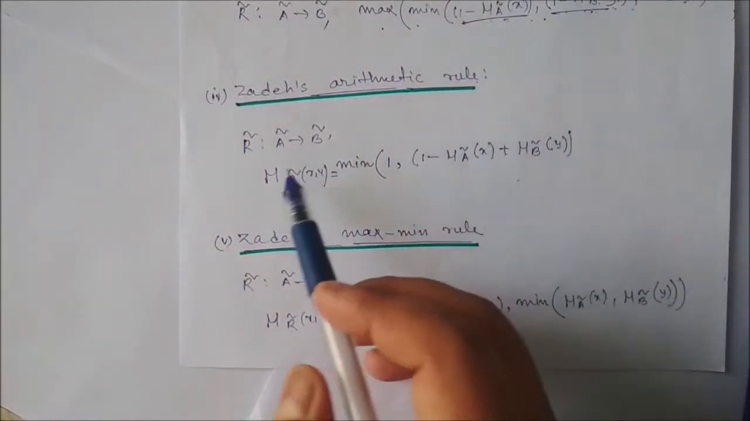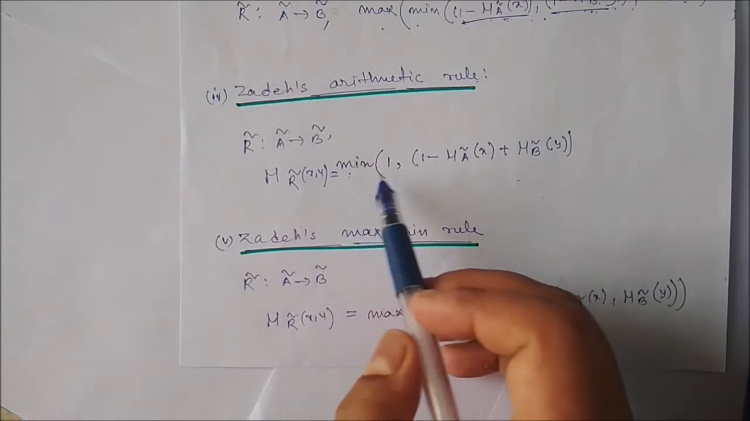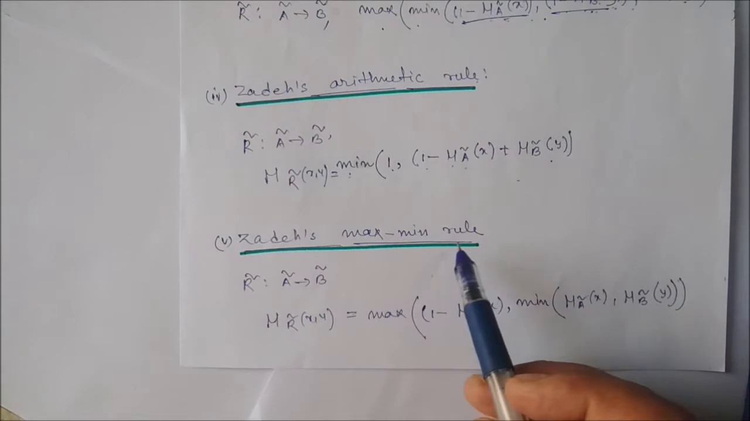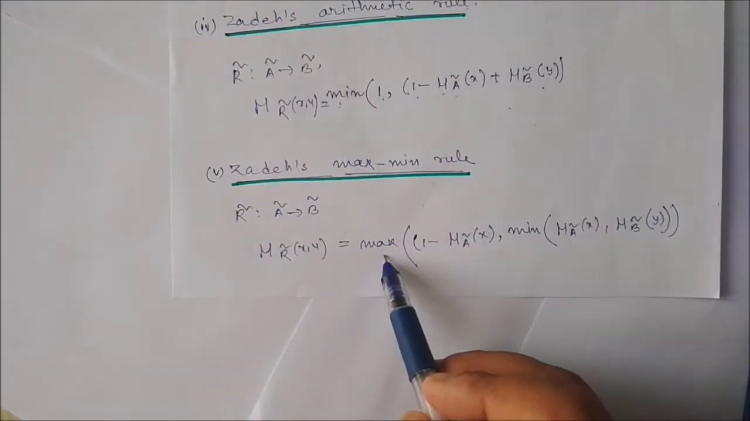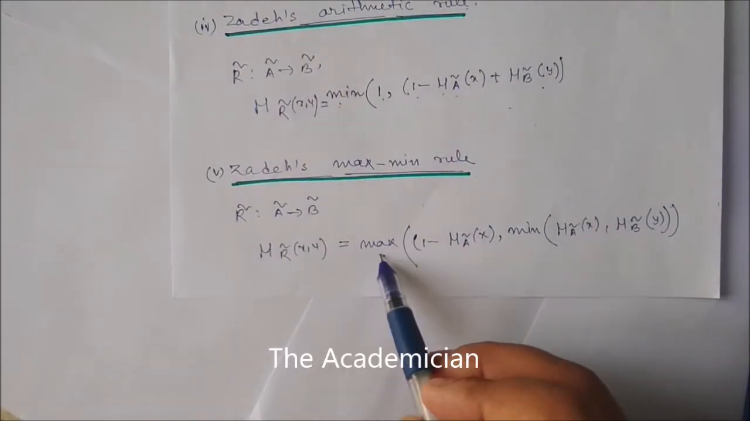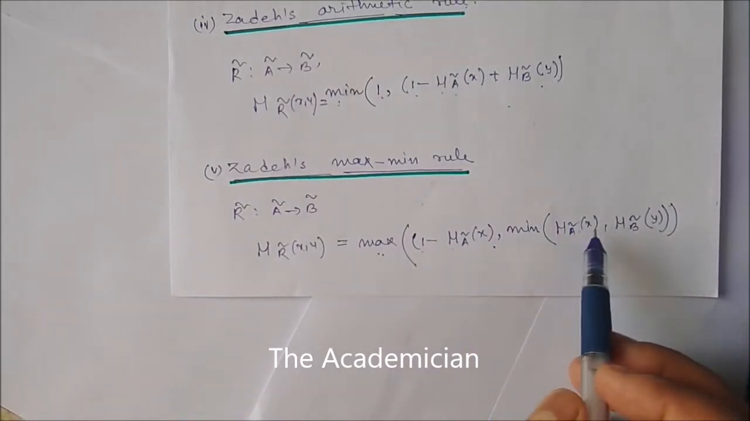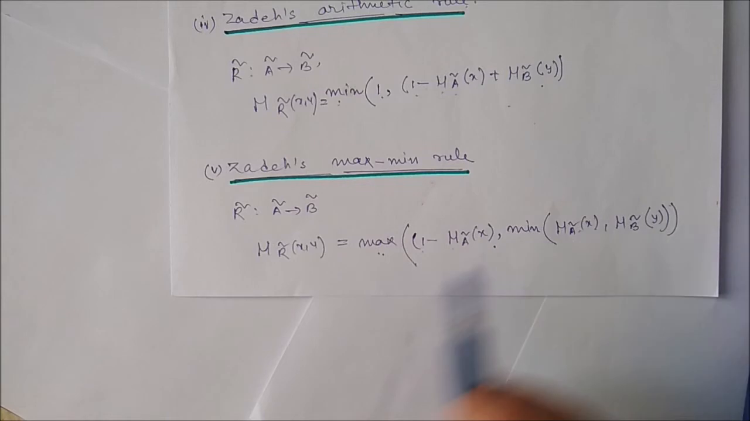Zadeh's arithmetic rule. Here you have to apply minimum in between 1 comma 1 minus mu x plus mu y. And Zadeh's max-min rule. Here you have to apply the max value in between 1 minus mu x comma the resultant of these two. Here you have to take the minimum in between these two.